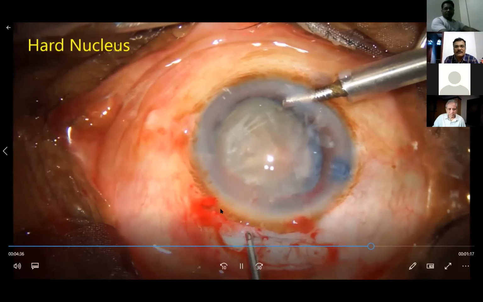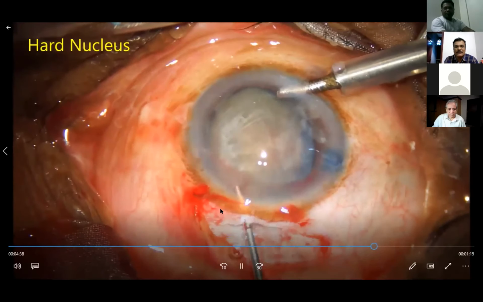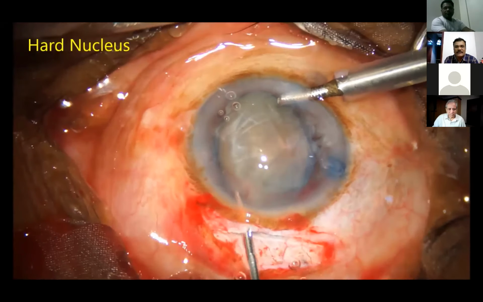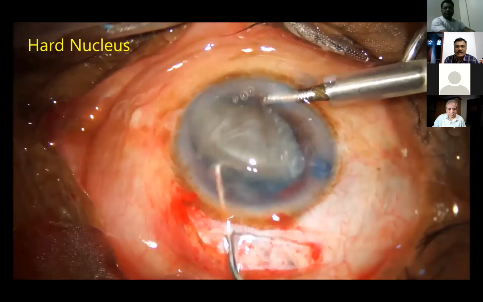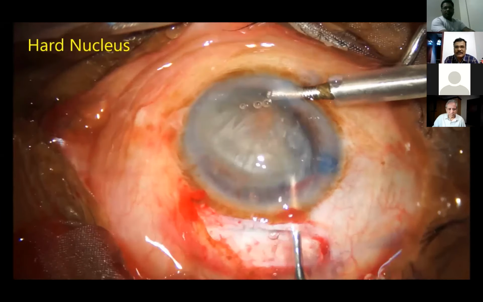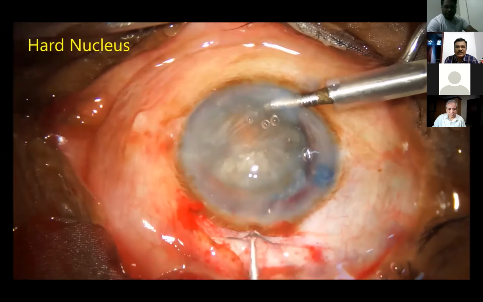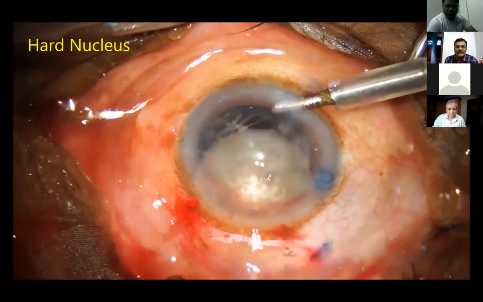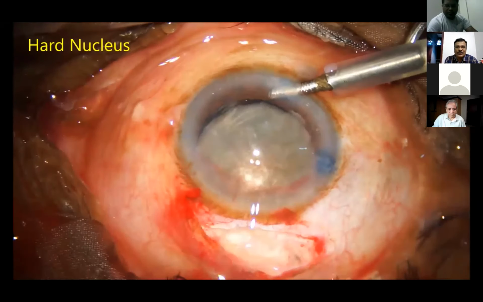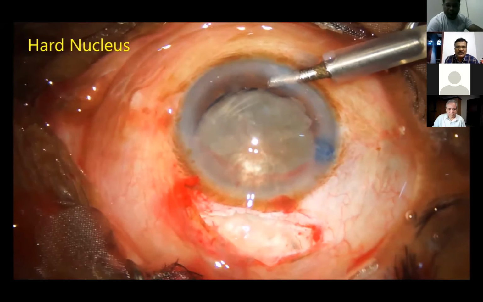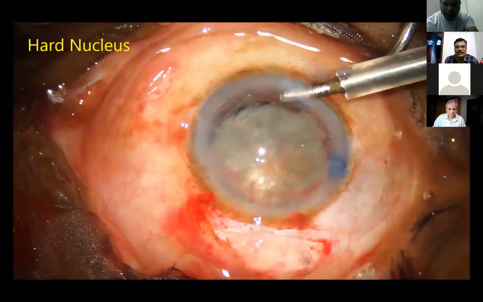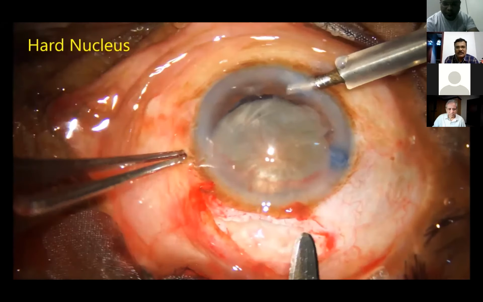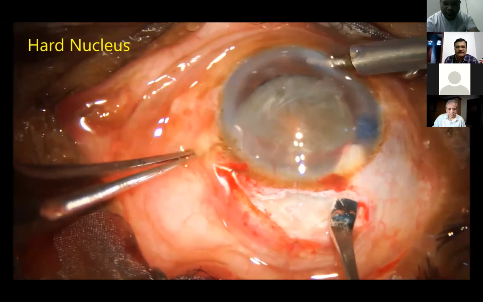Now I am injecting the visco to protect the endothelium and also to facilitate the nucleus coming to the anterior chamber. Now the AC maintainer is off. Visco is going inside. Now the AC maintainer is on. Once it is in the anterior chamber, I put it on and press the posterior lip with the same instrument, or you can use an iris repositor. Original Blumenthal used to use an iris glide-like thing.